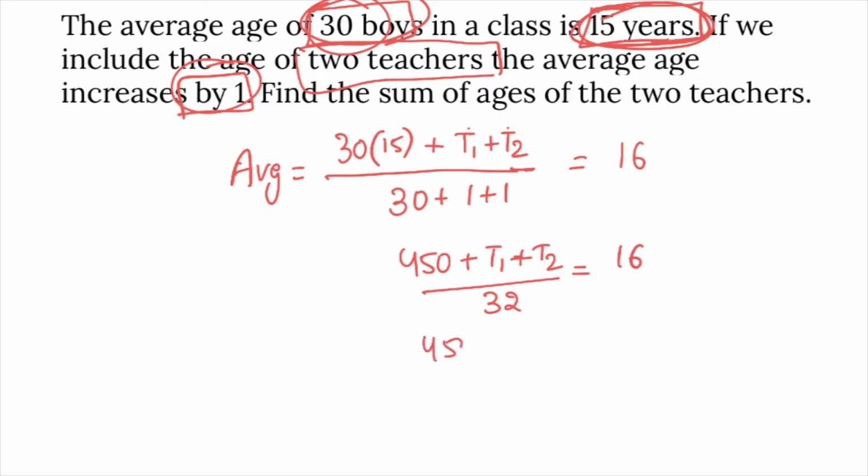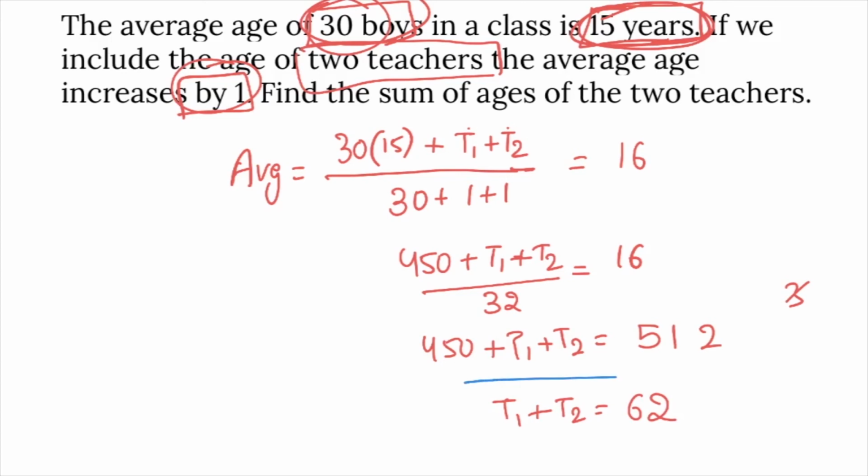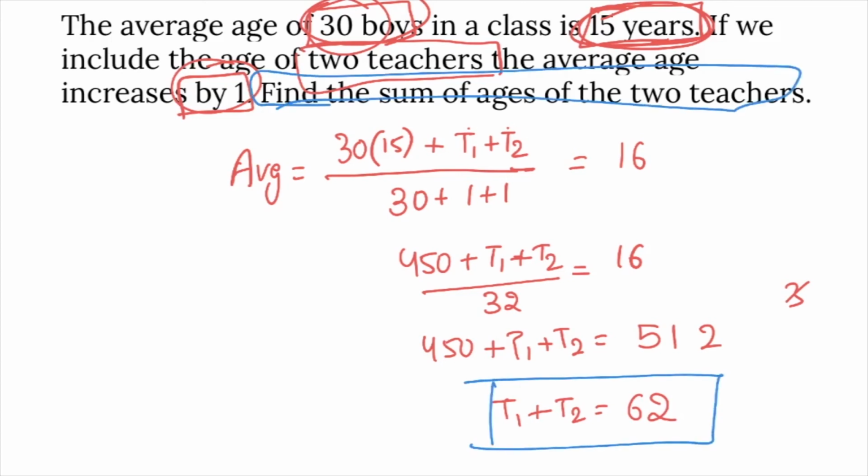So 450 plus T1 plus T2 is equal to 16 into 32, which is 512. So T1 plus T2 is equal to 512 minus 450, that is 62. So the sum of the ages of the teachers is 62. That is what was asked. Summation is 62 years.